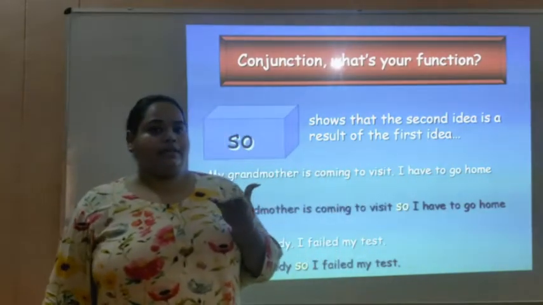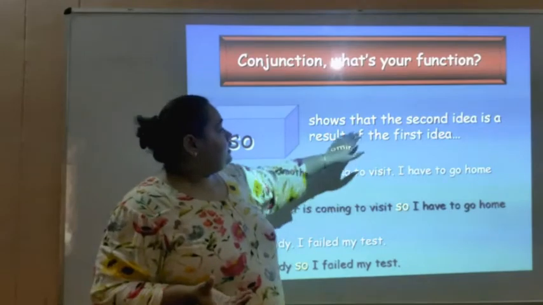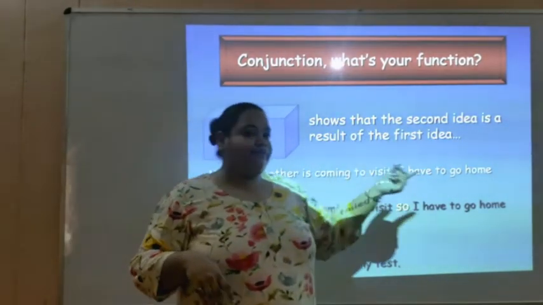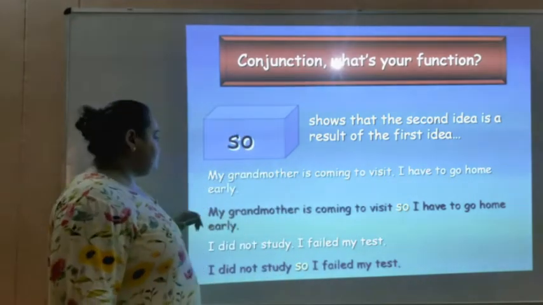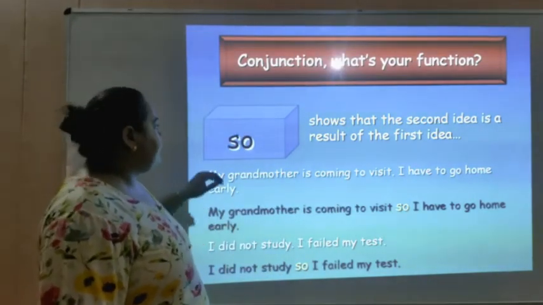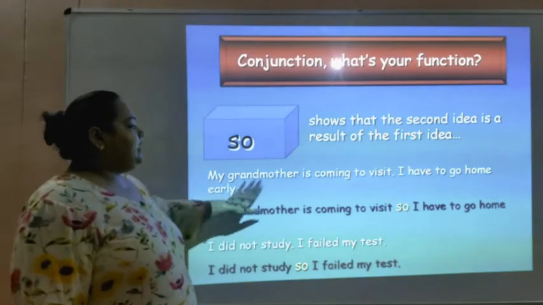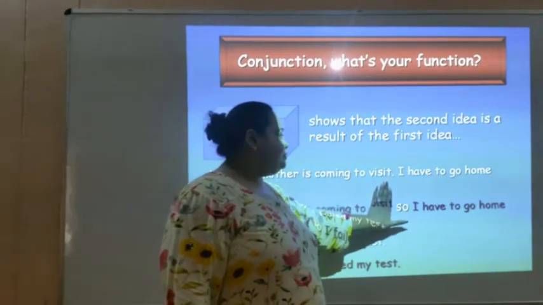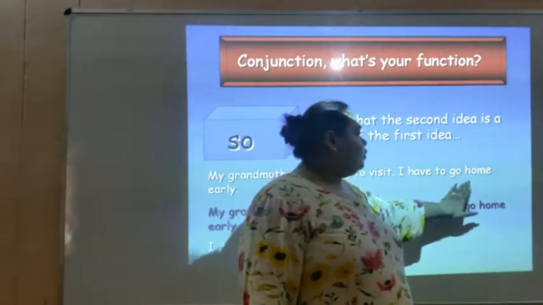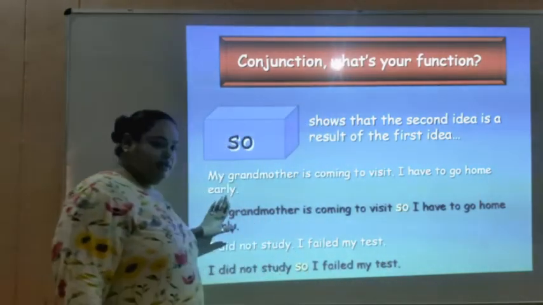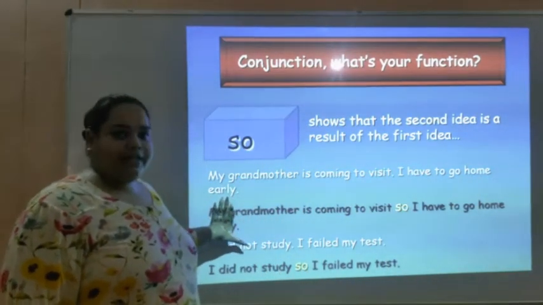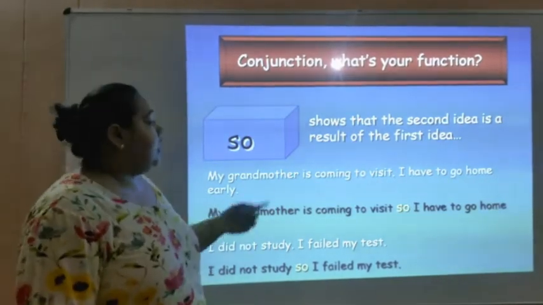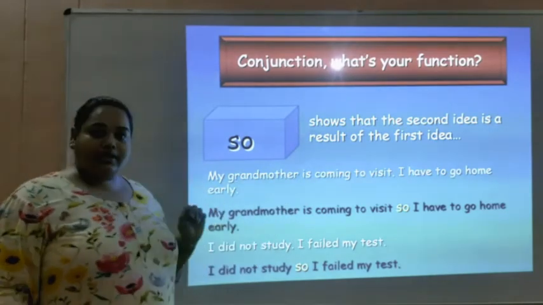That means there are two statements. The second statement is the result of the first statement. Let's see some examples to understand the conjunction so. My grandmother is coming to visit. First statement. I have to go home early. Let's read it one more time. My grandmother is coming to visit. I have to go home early.